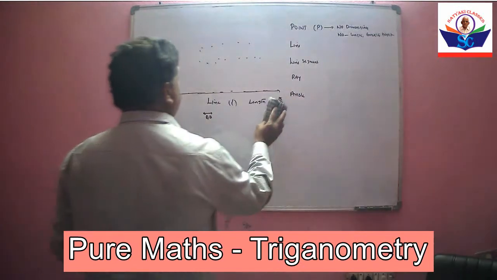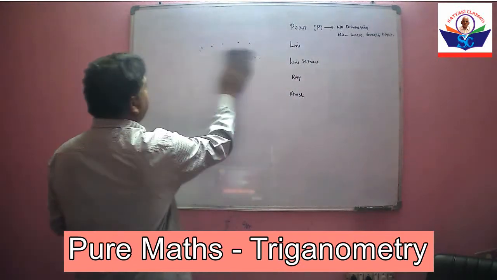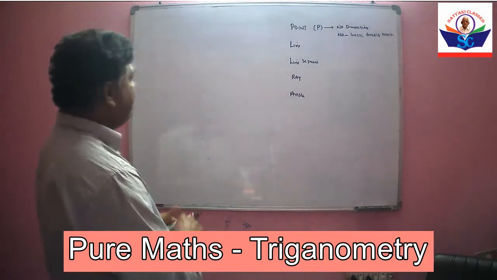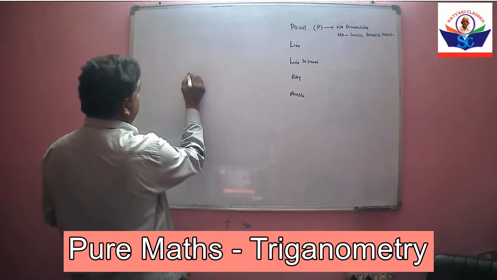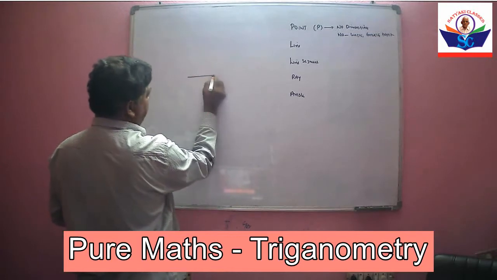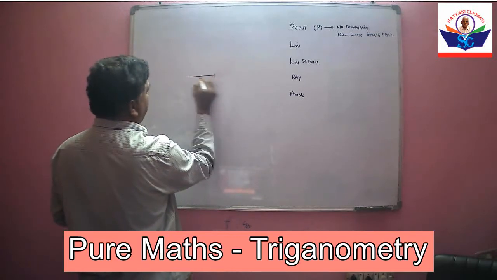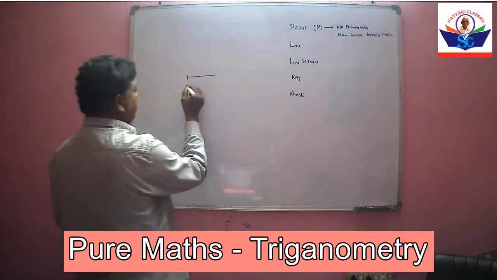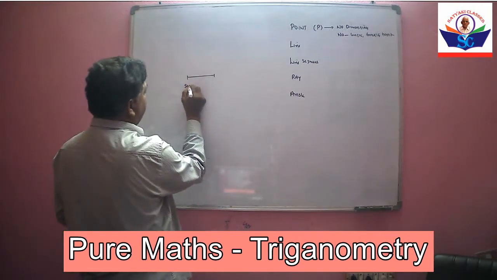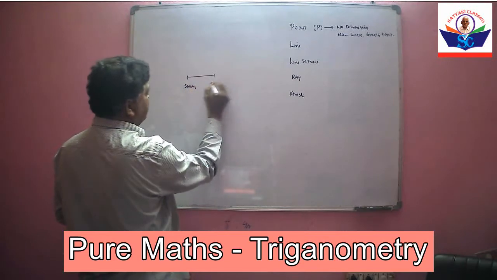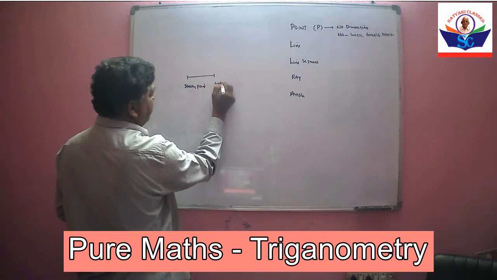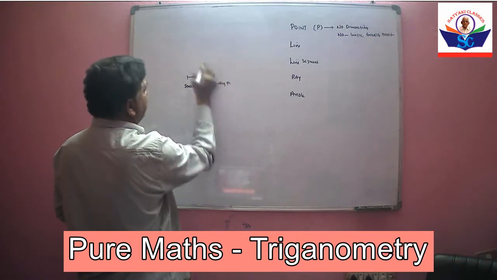Now, third one, line segment. What is a line segment? It is a line with endpoints, both endpoints. That means a starting point and an ending point.